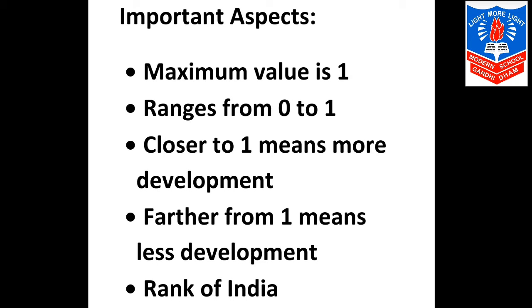Next is HDI value. If it is farther from 1, it is considered less developed. It gets lower ranking in HDI.